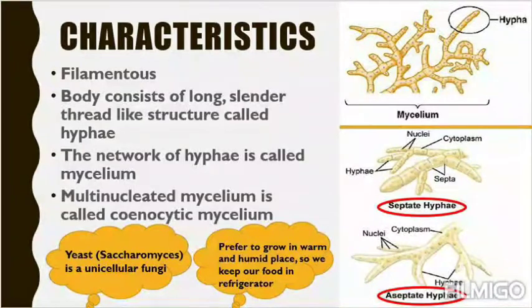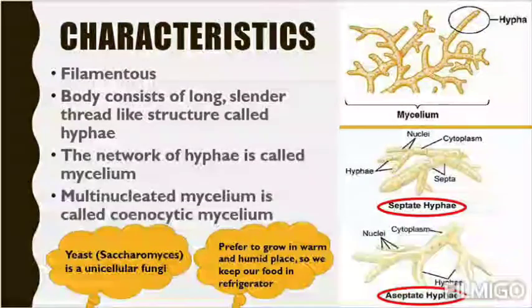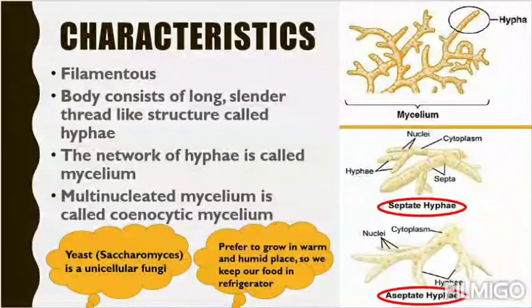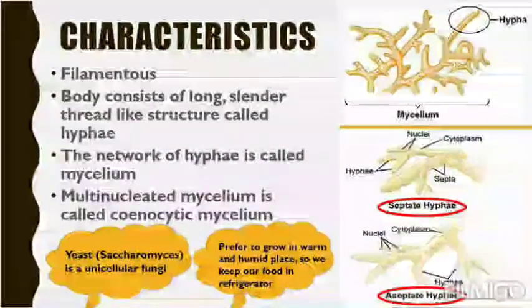Understood? Now see, I encircled in red color one septate hyphae and one aseptate hyphae. Septate means segmented, segmented by septa. So this hyphae, just mark this hyphae, they have small segments separated by septa. The mycelium that are segmented are called septate hyphae, and below that is written aseptate hyphae, which means they are not segmented. Their body is not separated into various septa. So the mycelium that are segmented are called septate, and those that are not segmented are called aseptate.